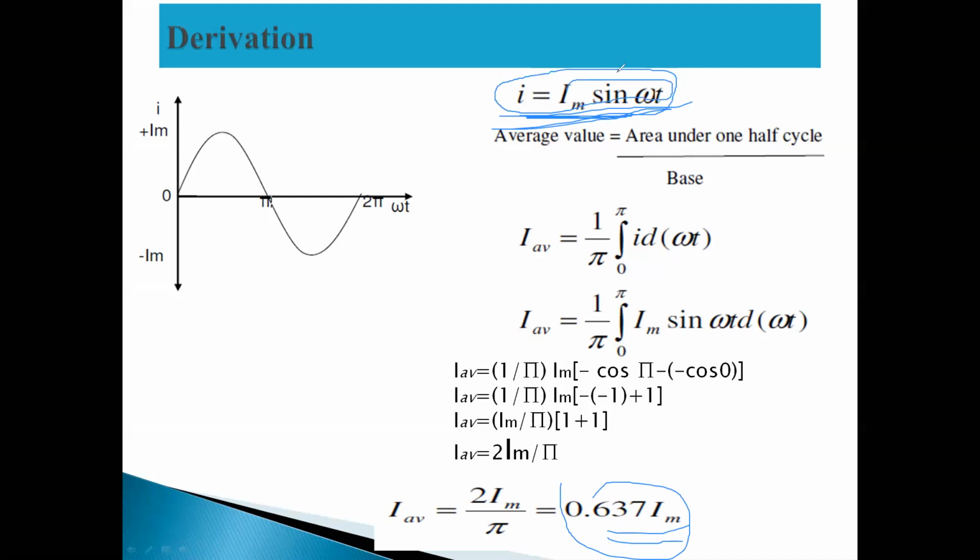So you have to remember instantaneous current and instantaneous voltage. You have to write down here. What is the formula for instantaneous voltage? From this, phi is equal to phi m sin omega t. Okay, very good. So like that we have to write here now. So is it clear? Average value.